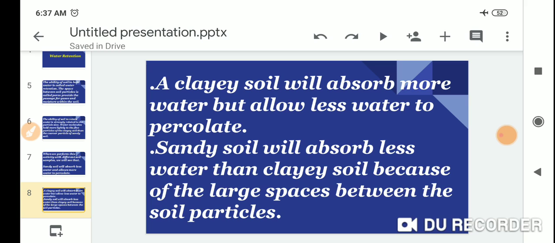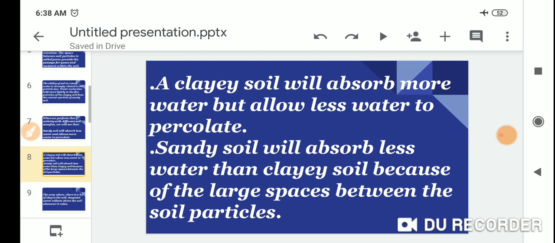Sandy soil will absorb less water than clay soil because of the large space between the soil particles. A clay soil will absorb more water but allow less water to percolate. So dear students, sandy soils absorb less water than clay soil because of the large space between the soil particles.